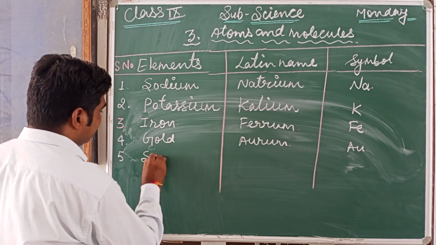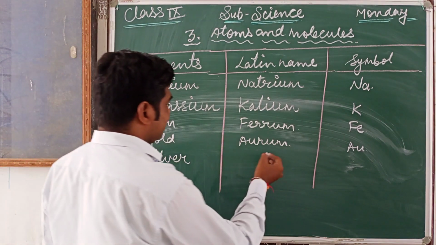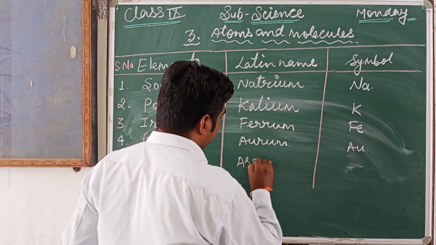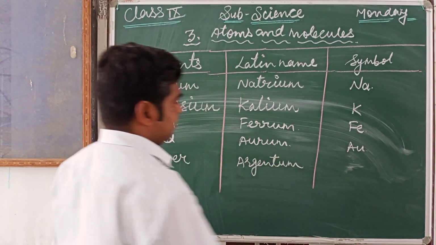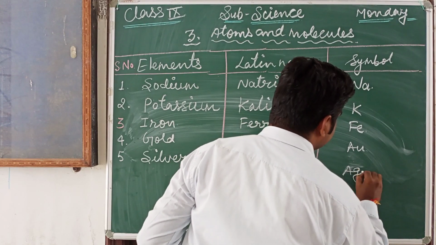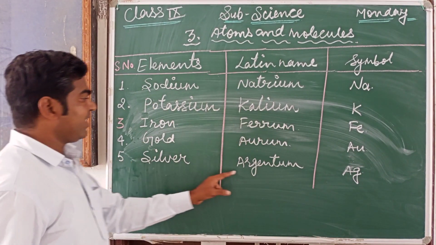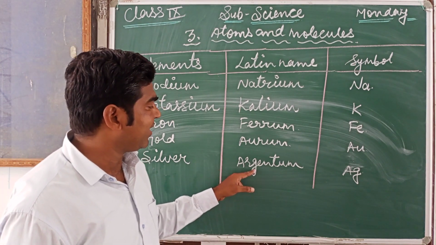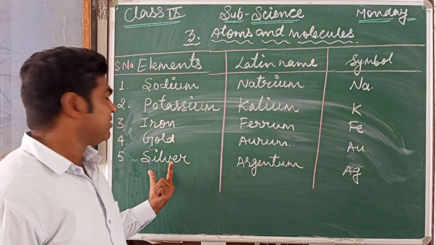Next is silver. The Latin name of silver is argentum. So it's Ag. Why is it not Ar? Because the symbol of argon is also Ar. So we take the third letter, Ag. So Ag is the symbol for silver.